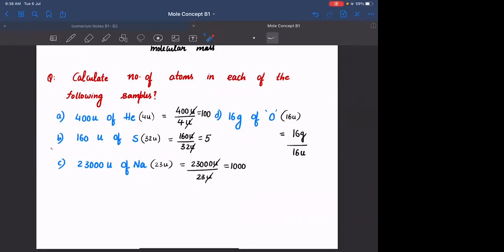Similarly, mole is also a number. The purpose of it is to make the counting easy. If I take 10 grams of oxygen or 10 grams of any particular element, it will have a huge number of atoms, because an atom is a very, very small entity. So that 10 grams will be filled with a lot of atoms.